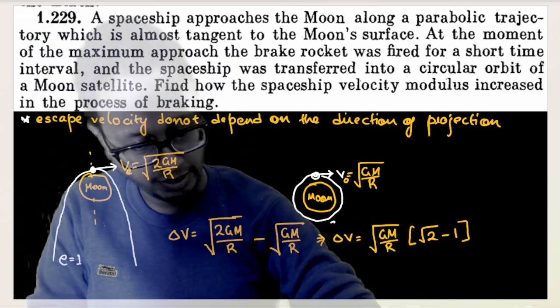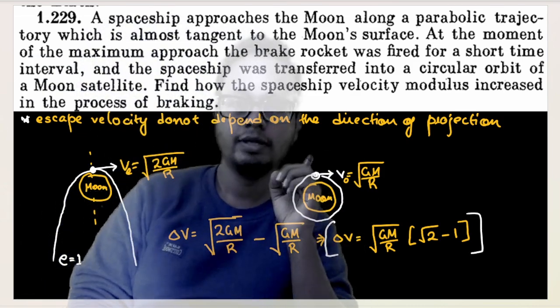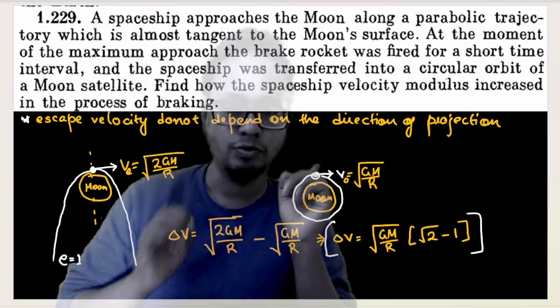This is the amount of velocity decrease that I have to apply to the satellite to keep it orbiting around the moon. This is the entire parameter of the question.